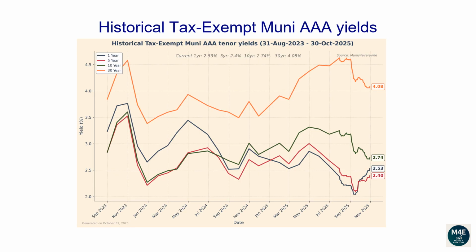This line plot and the next plot show how each tenor of the Muni yield curve has changed over time. From the 31st of August 2023 to the 30th of October 2025, the 1-year yield has dropped from 3.24 to 2.53. The 5-year yield has dropped from 2.85 to 2.4. The 10-year yield has dropped from 2.84 to 2.74. The 30-year yield has increased from 3.85 to 4.08.